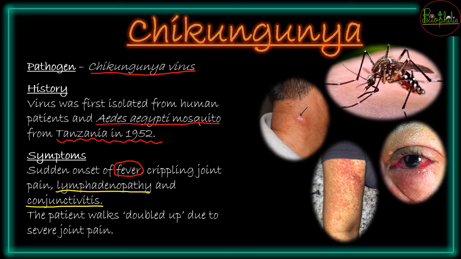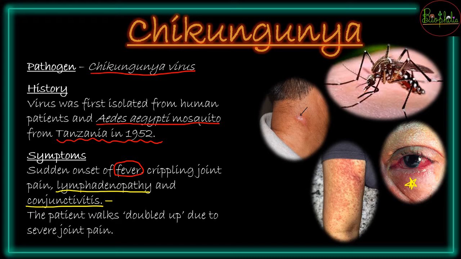So conjunctivitis, you know that the cornea is going to become inflamed, वो red हो जाएगा. So you can see the conjunctivitis case over here in this diagram, जहाँ पे आँख लाल हो चुकी है. So आँख आना जिसको बोलते हैं, that is nothing but conjunctivitis. And then you see another thing, that is lymphadenopathy, which means that the lymph glands will be swollen. Generally they will be present in your armpits, in your groin region, under your neck जहाँ पे tonsils होते हैं. All those will be swollen because of the infection.